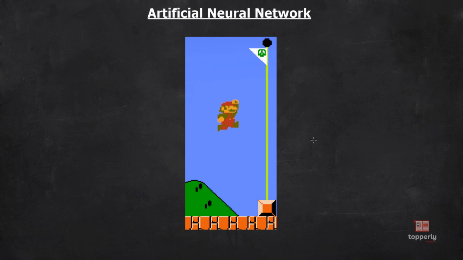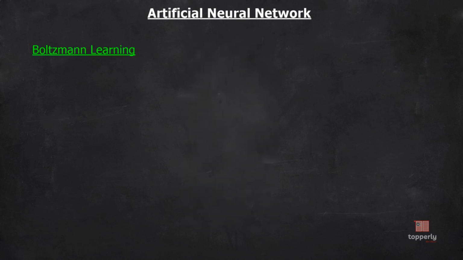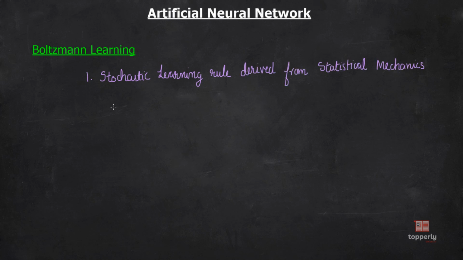Now, having said that, let's move on to the next learning rule, that is Boltzmann learning. The Boltzmann learning rule is a stochastic learning algorithm derived from statistical mechanics. Let me write that down first. Now, it is stochastic in the sense that it is non-deterministic.